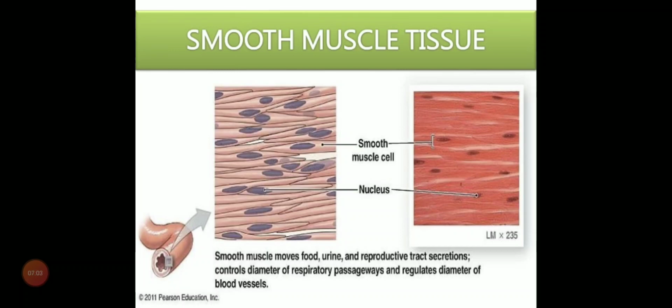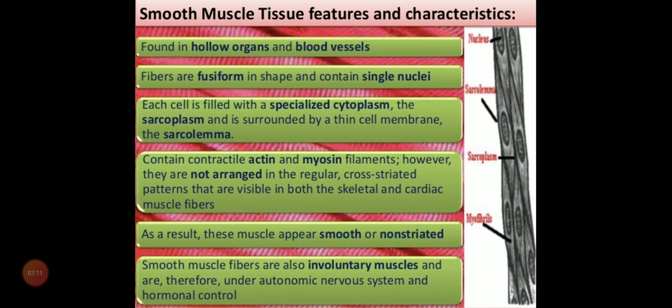Means how thick the blood vessels should be, how big they should be, these are also controlled by smooth muscle tissues. And the characteristics are they are found in hollow organs and blood vessels like trachea and esophagus. They are found in these types of organs.